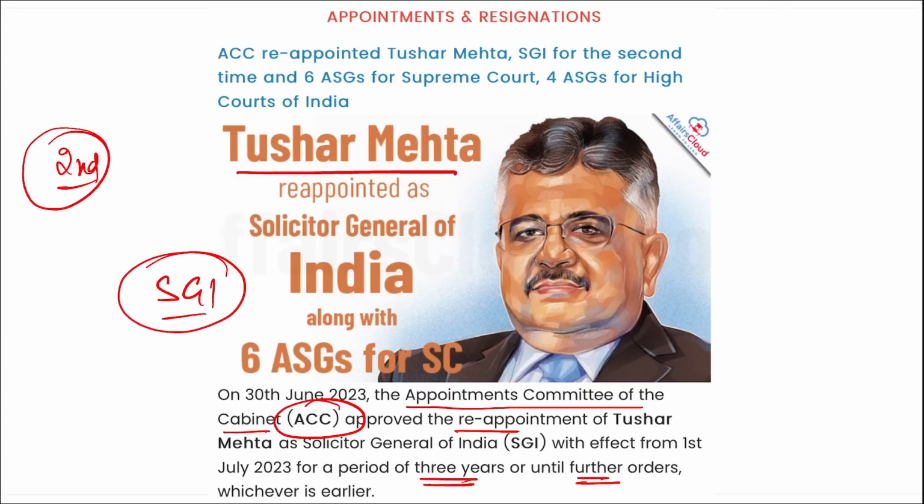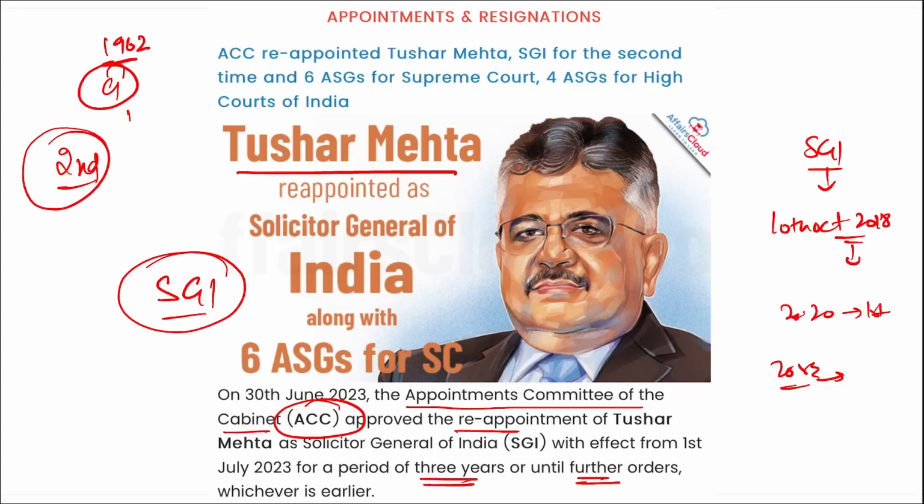Tushar Mehta has been serving as the Solicitor General of India since 10th October 2018. Right, in June 2020 he got his first extension. Now in 2023 he is getting his second extension. Correct? If we talk about him, as you can see him in the picture, he was born in 1962 in Gujarat and he started his career as a lawyer in 1987. Correct?